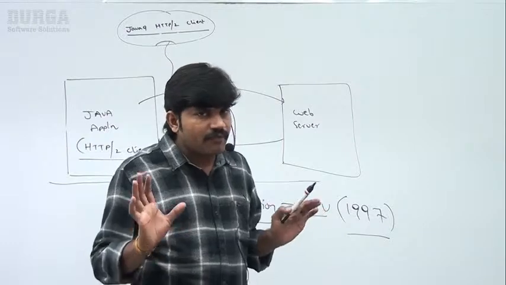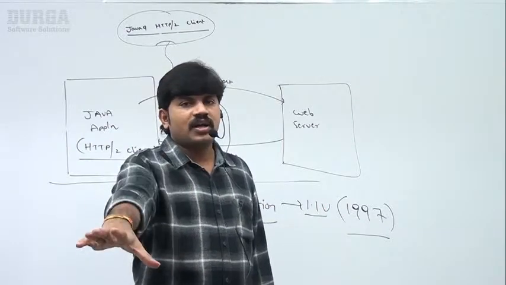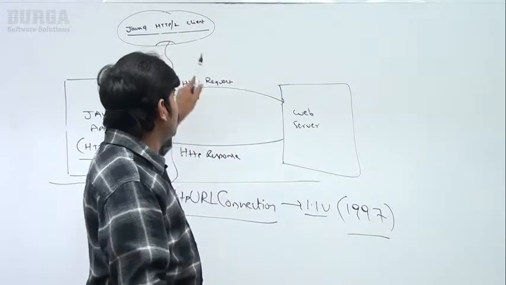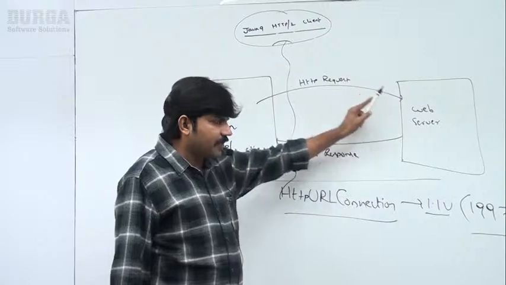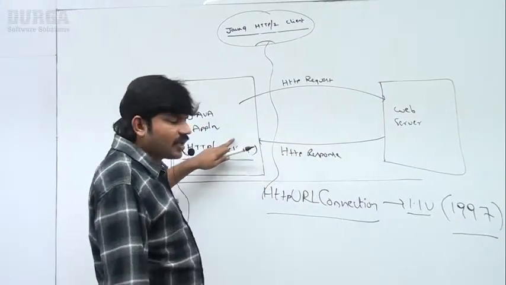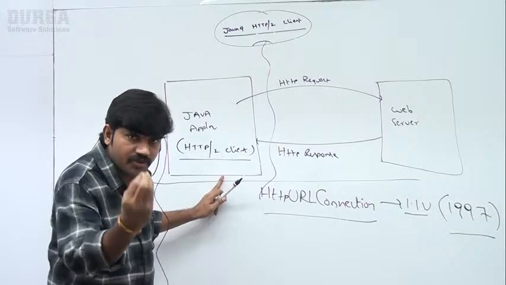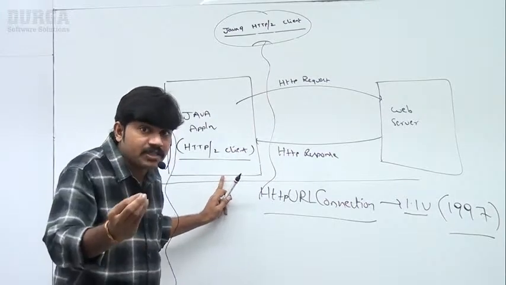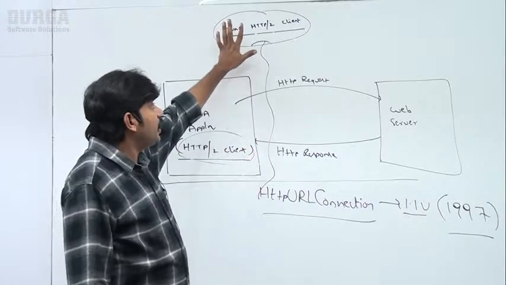So from this concept, you people should be aware of only one point, sir. What is the purpose of Java 9 HTTP2 client? From a Java application to send an HTTP request, and once I get the response, to process that response in my Java program, some special software, some special API must be required. That API is nothing but what? HTTP2 client, which came in Java 9.